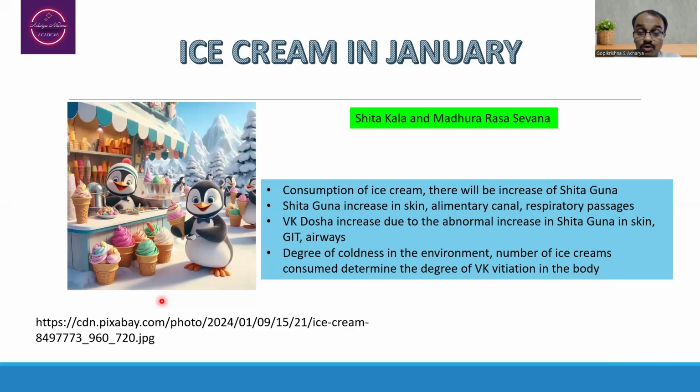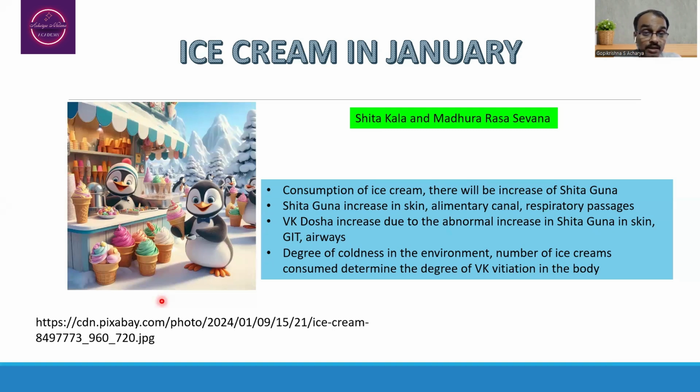In that way, the increase of Shita Guna will be observed in the respiratory passages also. So we expect the increase of Vata and Kapha Dosha due to the Shita Guna in the skin, alimentary canal and airways. In this way, we look into the abnormal increase of Vata Kapha Dosha.